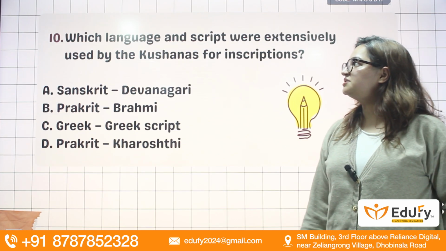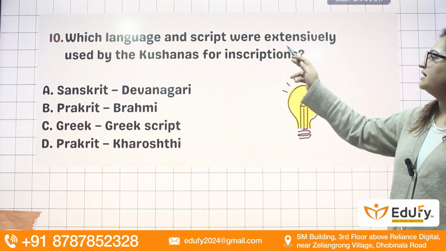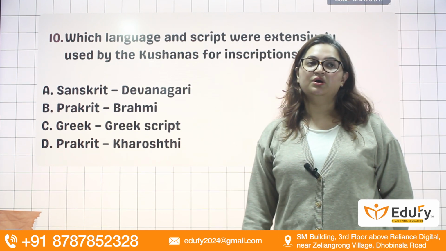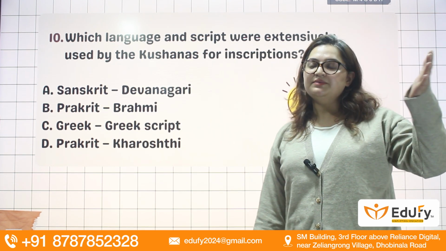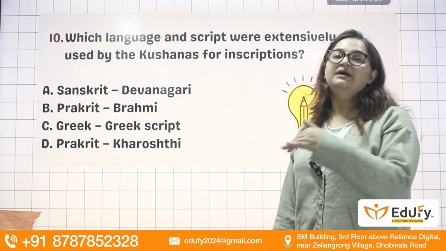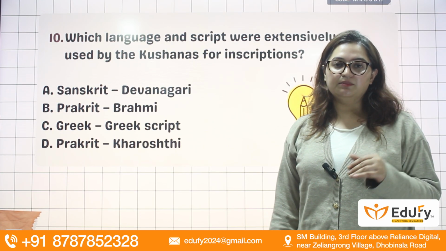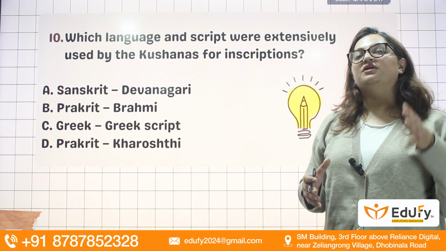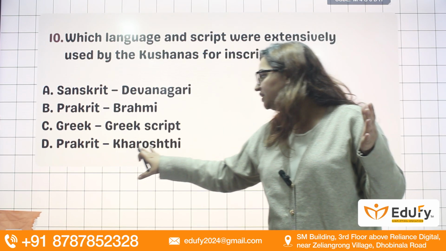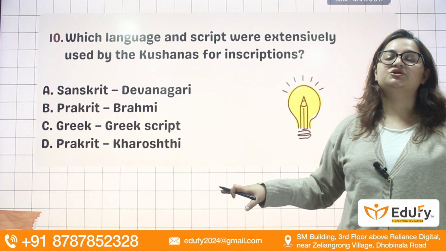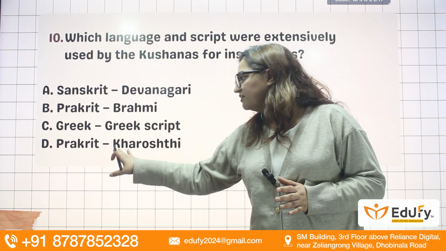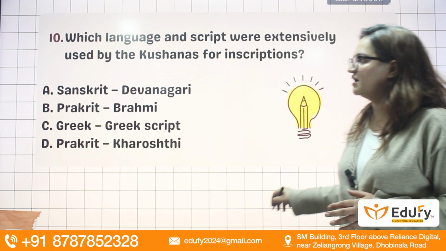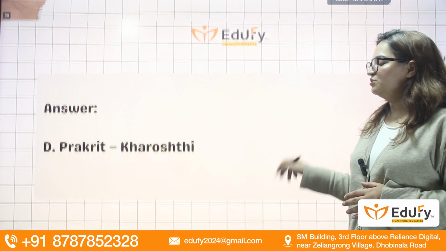Coming to the next question, which language and script were extensively used by the Kushanas for their inscriptions? The Kushanas dominated in the northwestern region and western India, and later made inroads into North India up till Mathura and further ahead. However, they were the masters of Central Asia, and there you will find the use of the Kharoshti script. In the west, even Ashoka used this script. The language was Prakrit. So the answer will be D, Prakrit in Kharoshti script.